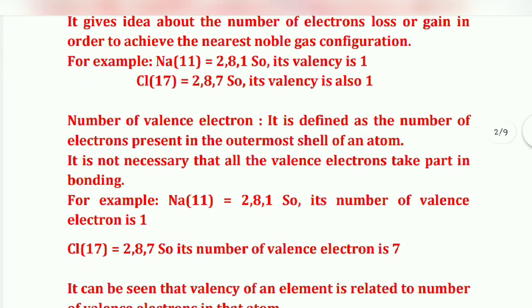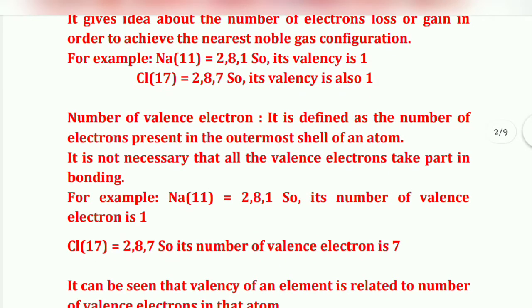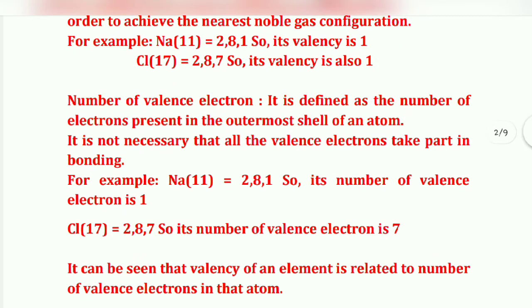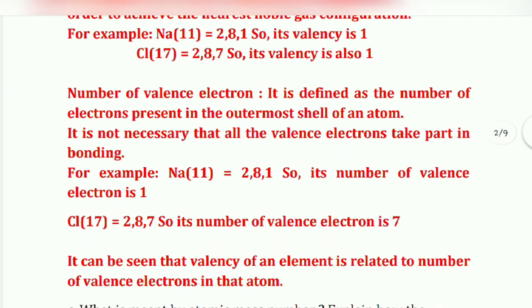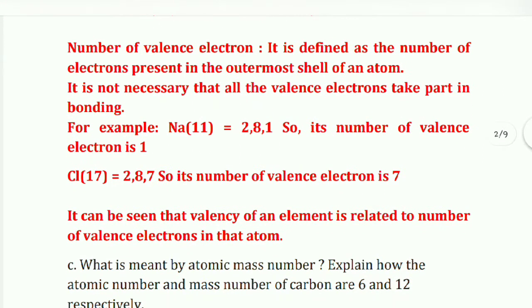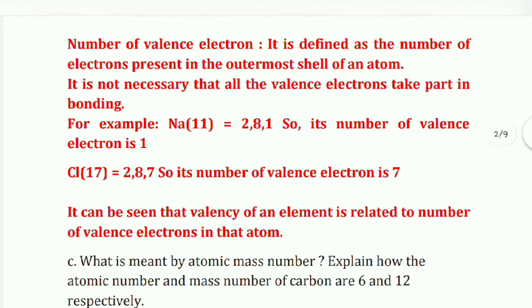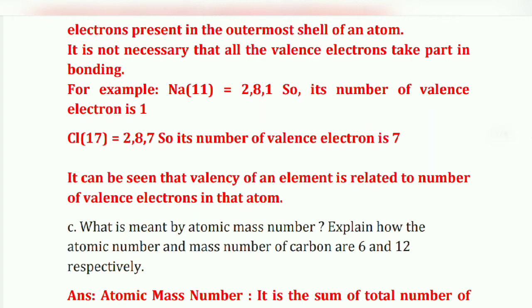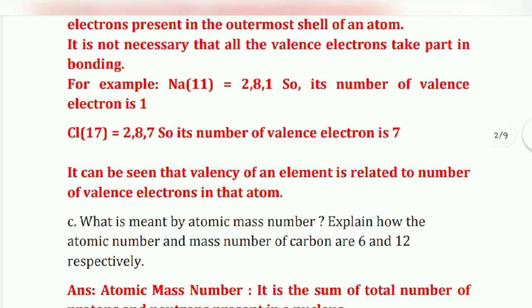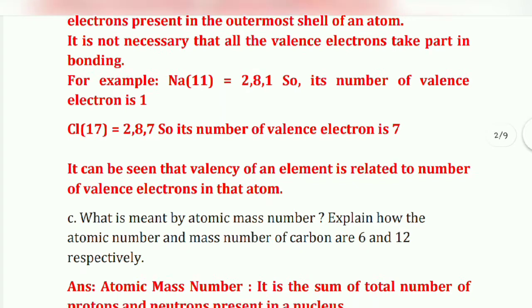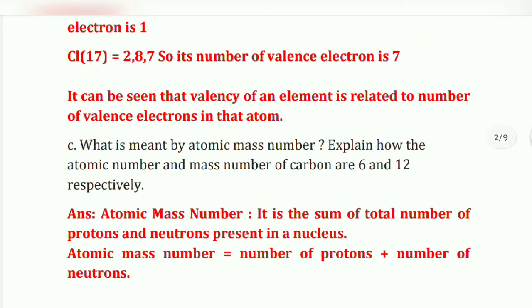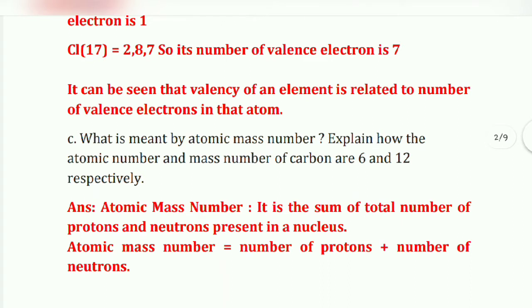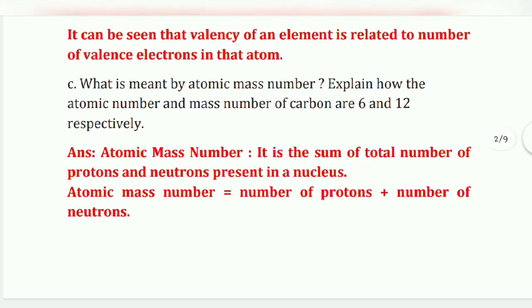Okay. Then the number of valence electrons, it is defined as the number of electrons present in the outermost shell of an atom. It is not necessary that all the valence electrons take part in bonding. For example, Na 11, that is 2, 8, 1, so its number of valence electrons is 1, and Cl, that is 17, 2, 8, 7, so the number of valence electrons is 7. Okay. It can be seen that valency of an element is related to number of valence electrons in that atom. Okay. Then move to the next question.